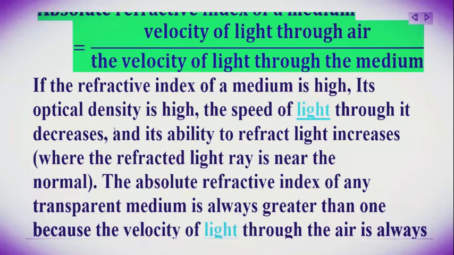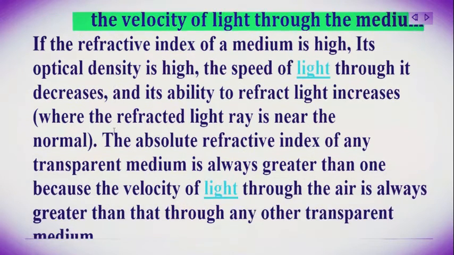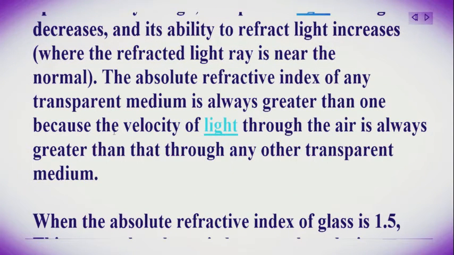If the refractive index of a medium is high, its optical density is high also. The speed of light through it decreases and its ability to refract light increases, where the refracted light ray is near the normal. The absolute refractive index of any transparent medium is always greater than 1 because the velocity of light through air is always greater than that through any other transparent medium.